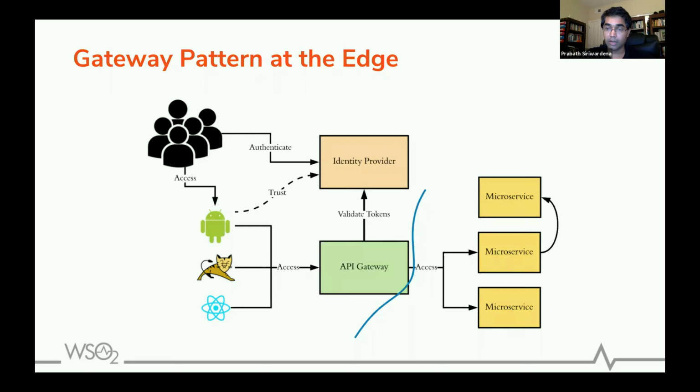Your gateway only trusts the STS, and all the upstream microservices will only trust that particular STS. That's the high-level architecture we see in the gateway pattern that we enforce at the edge. And OAuth2 has become the de facto standard in securing microservices at the edge.